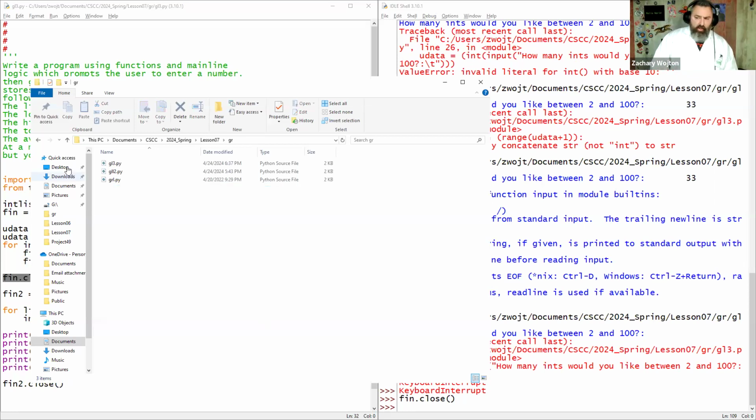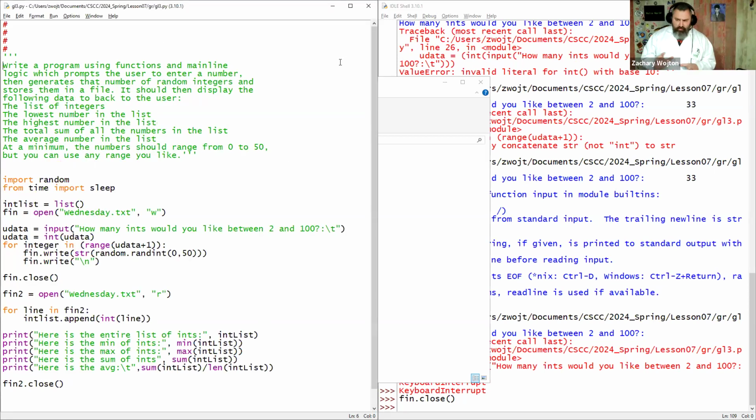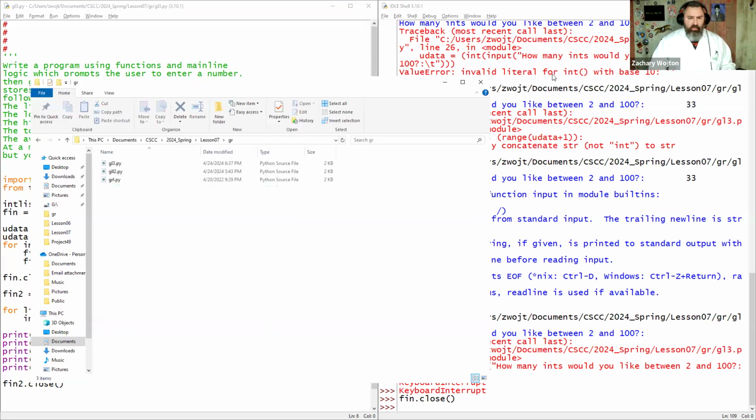Now we can delete it, no problem. That's the important part about close, right? So now we're going to go ahead and run this from the beginning. We don't have a Wednesday's file. It's going to create it.